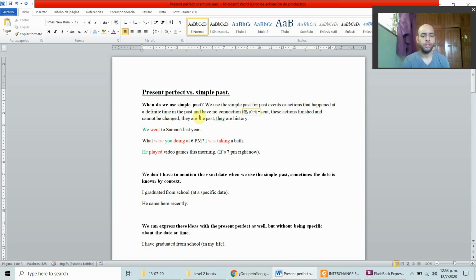So, when do we use the simple past? We use the simple past for past events or actions that happen at a definite time in the past and have no connection to the present. So we show no connection to the present in the sentence. That's what we have to understand. We don't express connection to the present in the sentence. These actions finished and cannot be changed. They are the past. They are history.